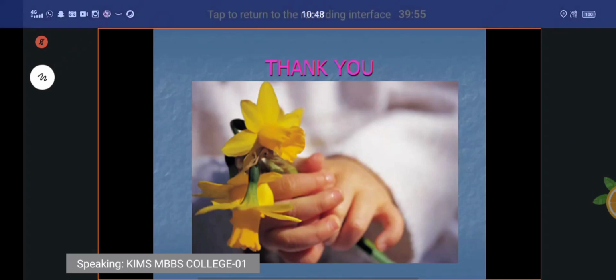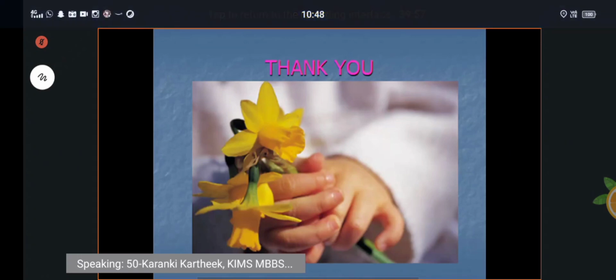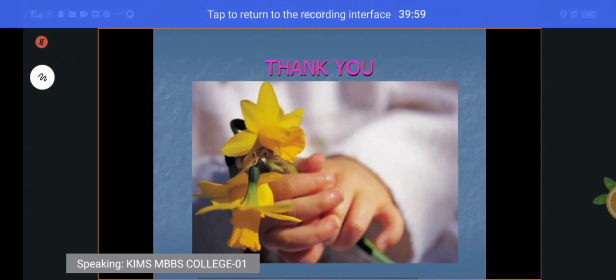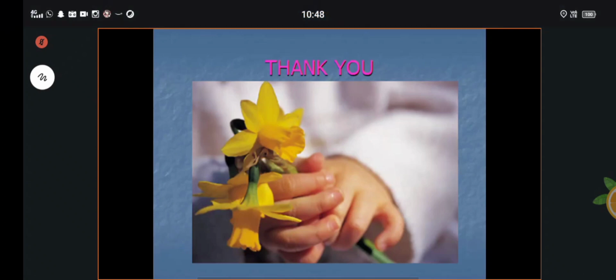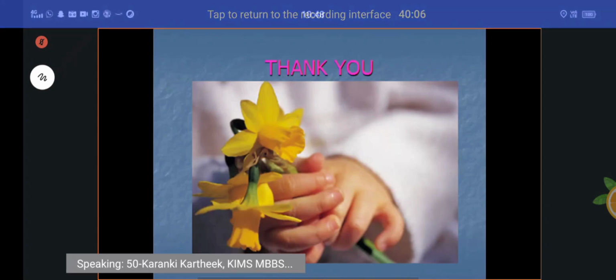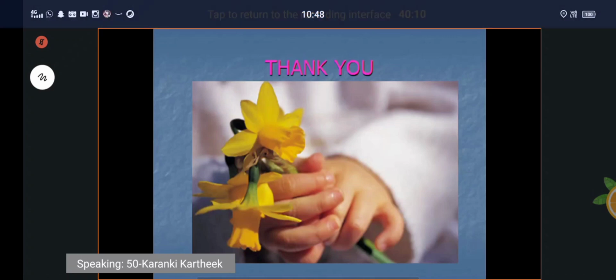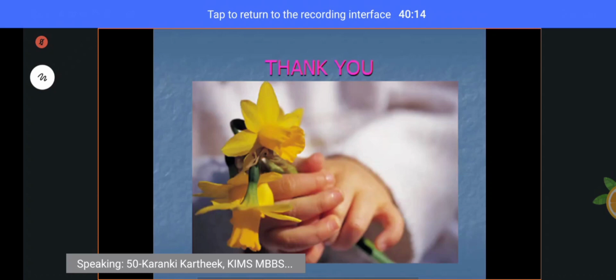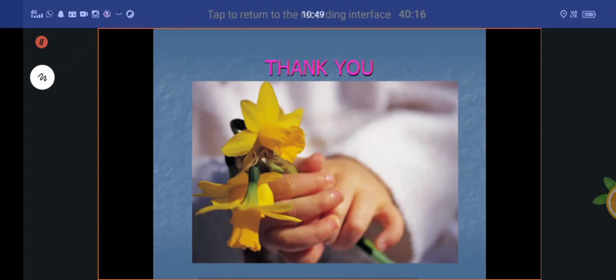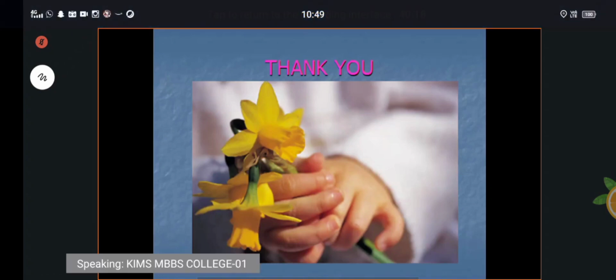According to the arrangement of muscles, three layers are there: anterior, middle, and posterior. The anterior layer muscles are pectineus, gracilis, and adductor longus. The middle layer is adductor brevis. The posterior layer is adductor magnus. Very good.